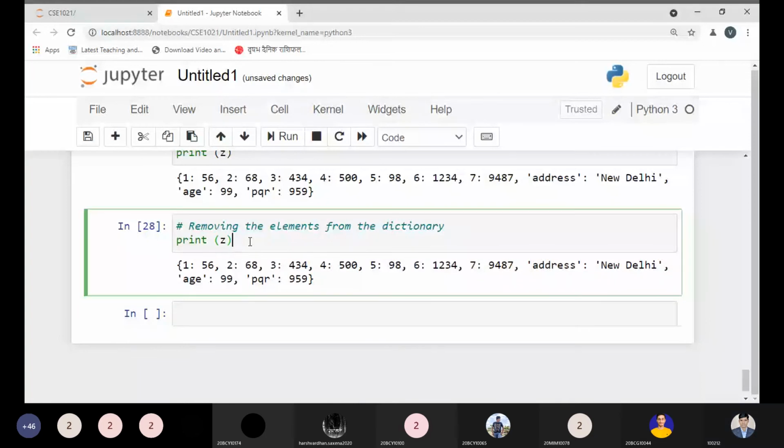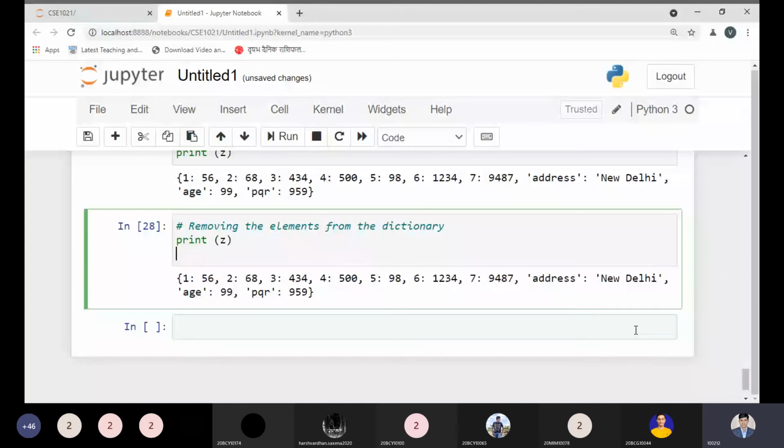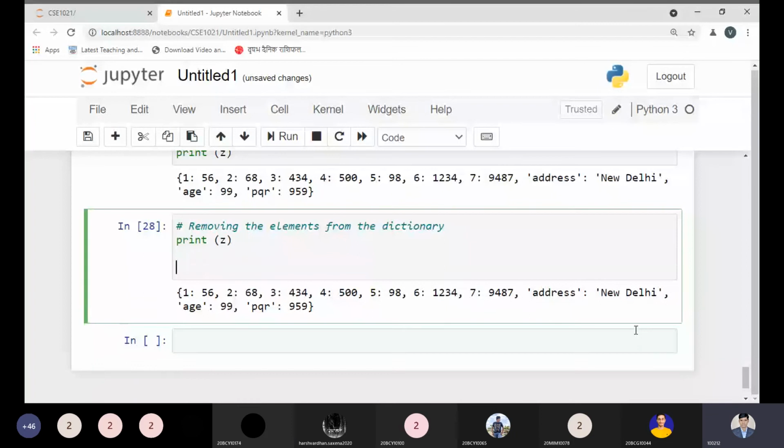Now I just want to remove an element. Which element do I want to remove? Please tell me. Remove which element? Okay, tell me the key name. Just tell me the key. Age. Okay, so we remove the key. If we remove the key from the dictionary, of course the value of the key will be removed automatically.